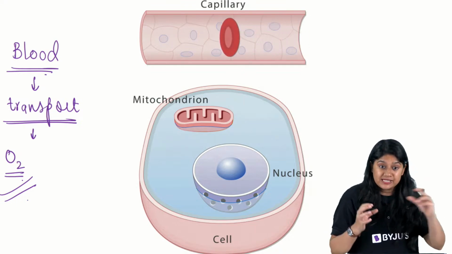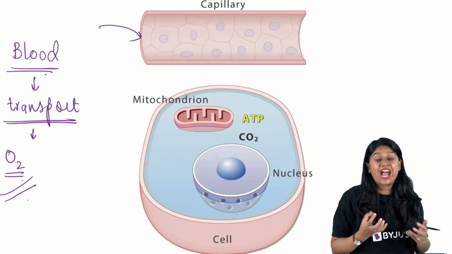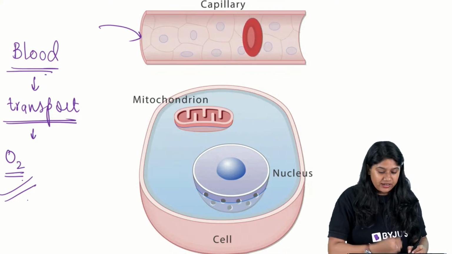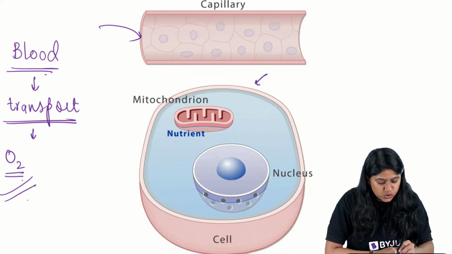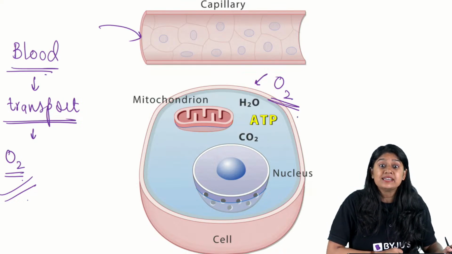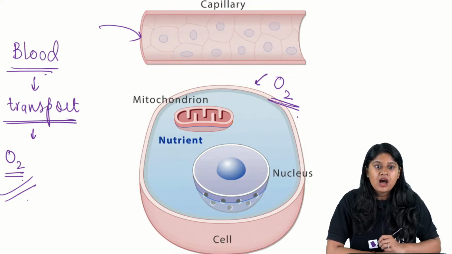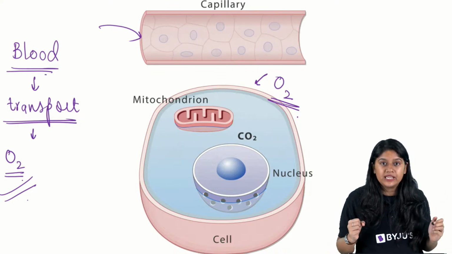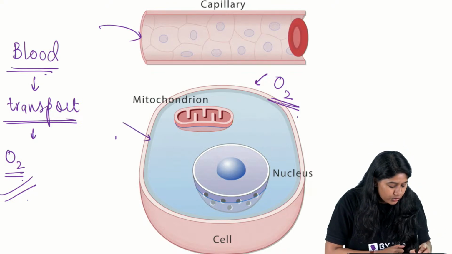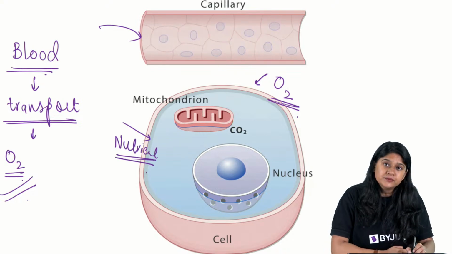Now in the blood vessels, we can see the RBC, red blood cell, which carries the oxygen. So this RBC has the oxygen, and this oxygen is going to the cell. Right everyone, this oxygen is going to the cell. Inside the cell, after the whole process of digestion, from the blood capillaries only, we will get the nutrient. Right, the food will also come from the blood.